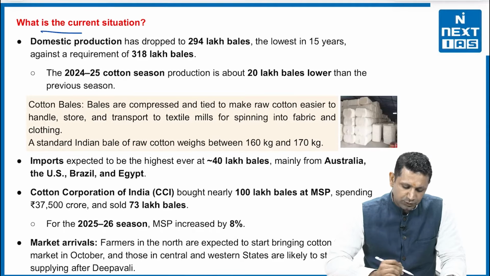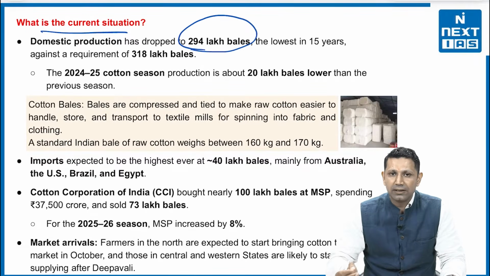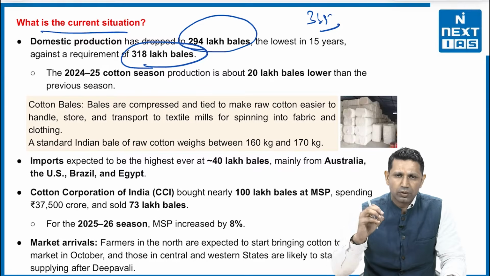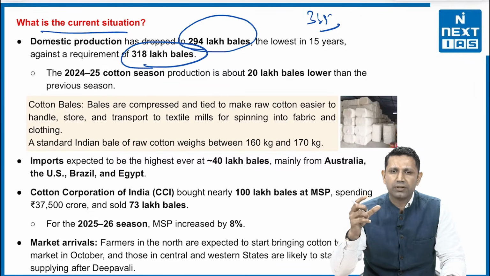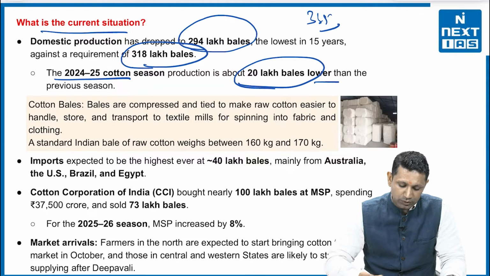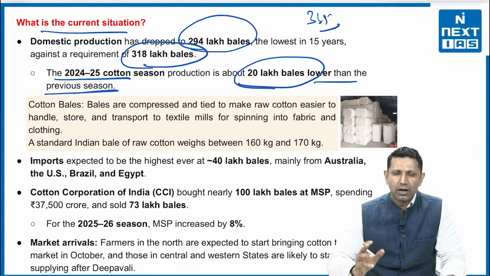Now, what is the current situation? The domestic production has fallen to 294 lakh bales, and our demand was 335 earlier. Now the demand is 318 lakh bales. So now there is a shortage of supply in terms of cotton bales. The 2024-2025 cotton season production was about 20 lakh bales lower than the previous season.